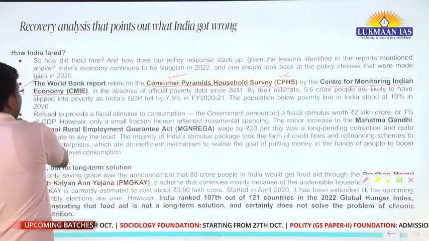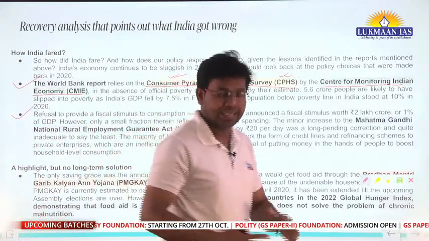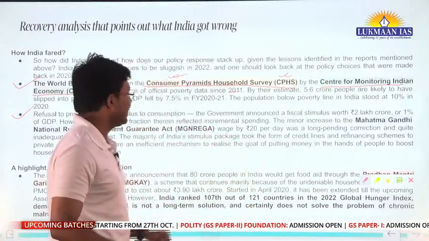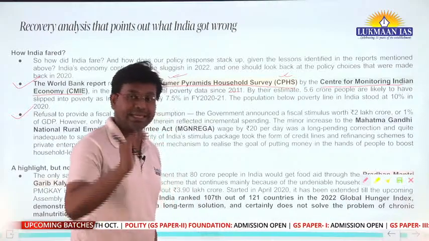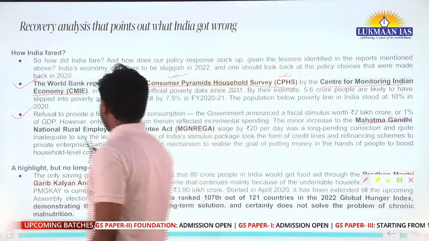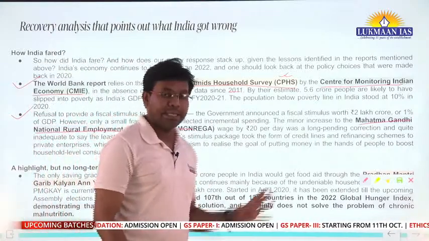And if we talk about which programs were running in India to tackle the COVID-19 induced difficulties, what the government did was increase the allocation of money in the Mahatma Gandhi National Rural Employment Guarantee Act.